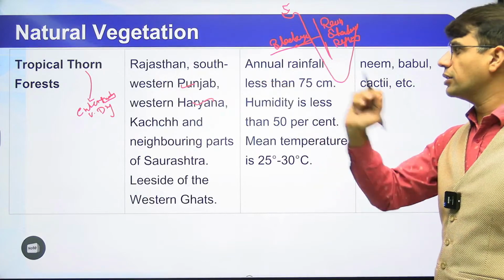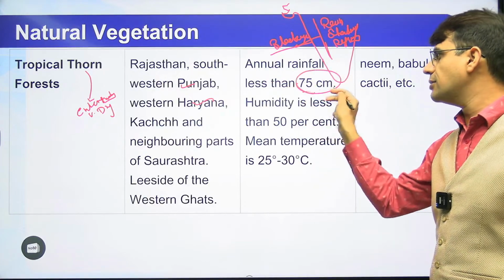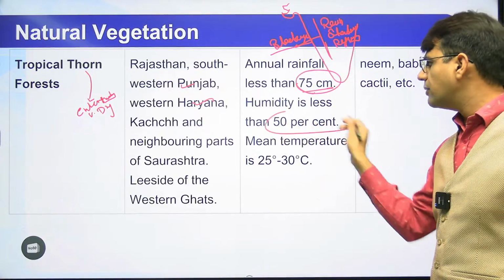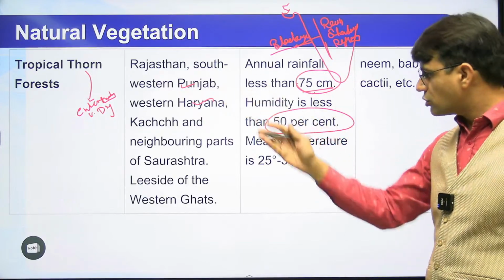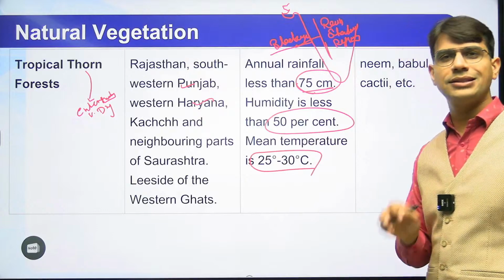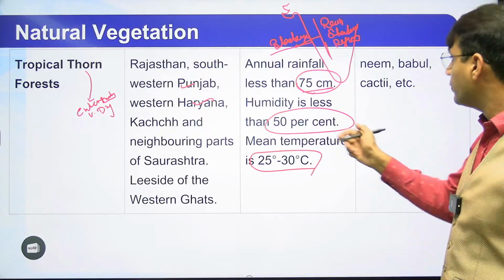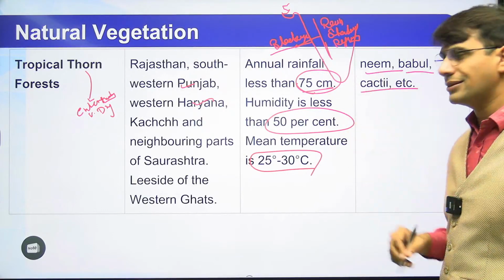So this is tropical thorn forest. Less than 75 centimeter of rainfall will be there. Humidity will be even less than 50%. Because it is tropical, that's why 25 to 30 degrees Celsius temperature will be there. And here we have the vegetation of neem, babool, cactus tree.